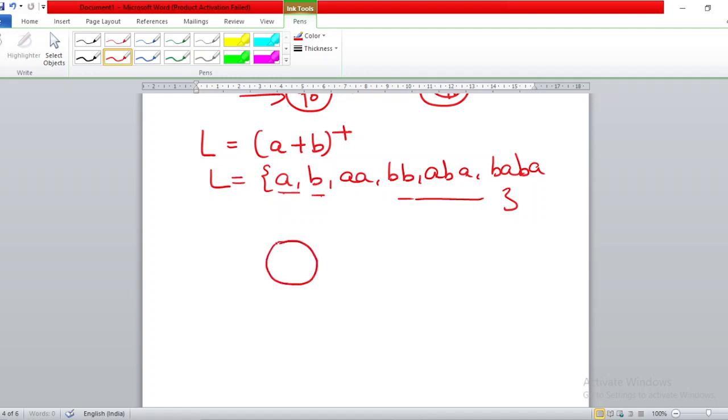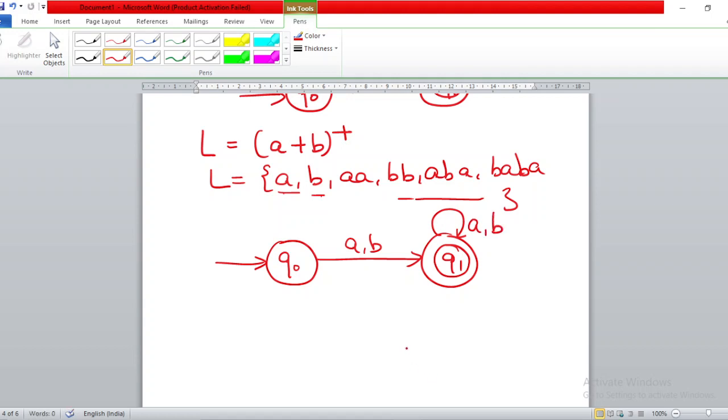So first I make an automata for acceptance of A or B, which I have made earlier also. So it will be A comma B. Label the states Q0 and Q1. Now your string could begin with A, your string can begin with B. If you require more symbols, you can directly take from this part. So I put a loop over here.